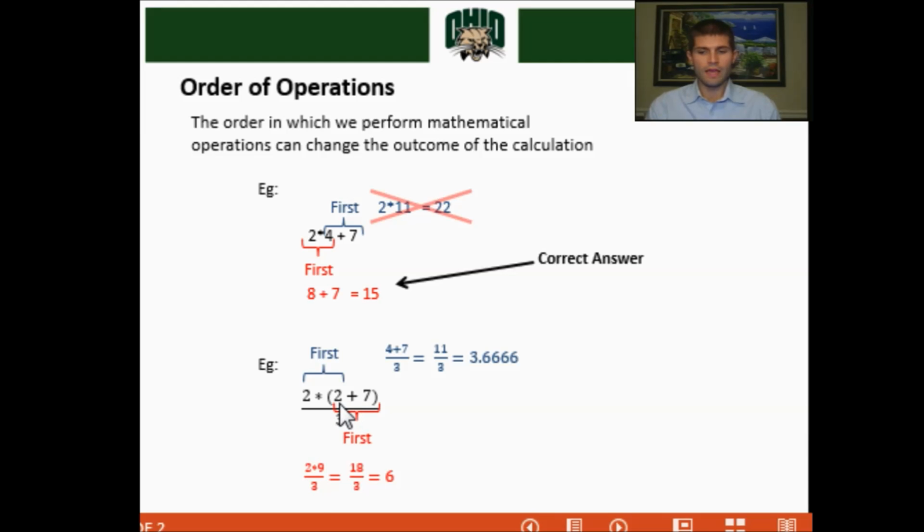If you do that, 2 plus 7 is 9. You're still going to have that 2 and that 3 down here. 9 times 2 is 18. 18 divided by 3 is 6. So these are wildly different answers, just like in the first problem.